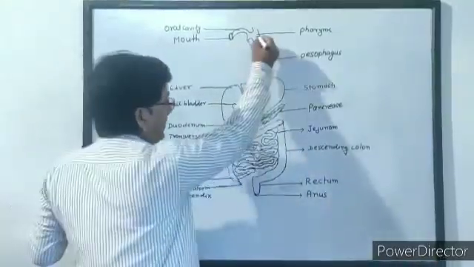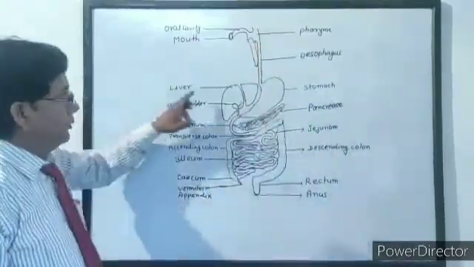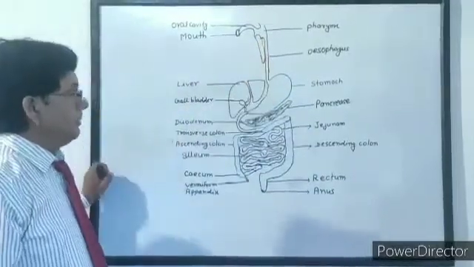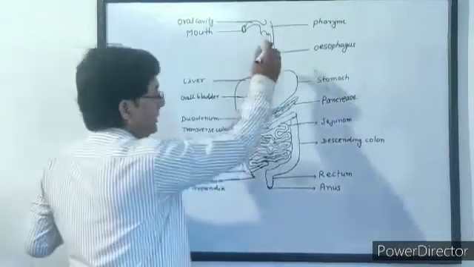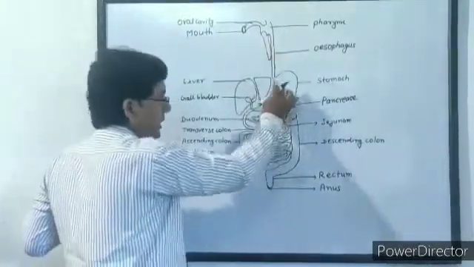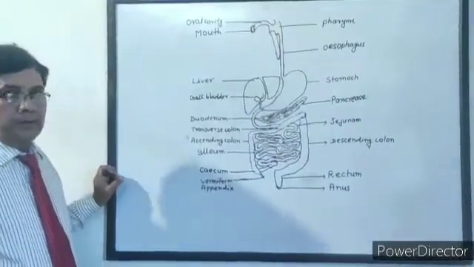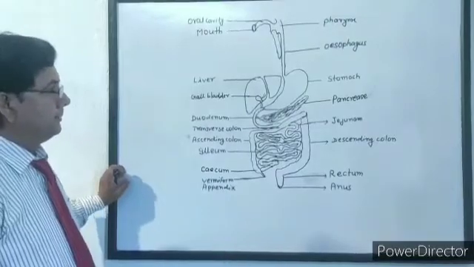Now food from the pharynx enters into the oesophagus. The oesophagus is a long tube-like structure because of the presence of the neck. The oesophagus leads into the stomach. The stomach is a storage organ, a wide, curved, sac-like structure.